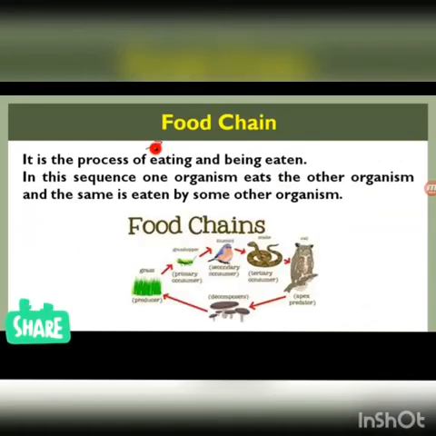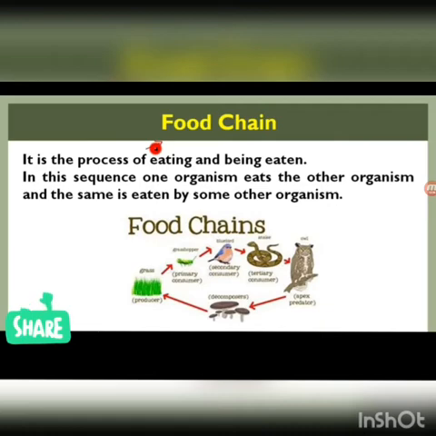Now what is a food chain? A food chain is a process of eating and being eaten. It is a sequence in which we see who eats whom. In this sequence, one organism eats another organism and the same is eaten by some other organism.